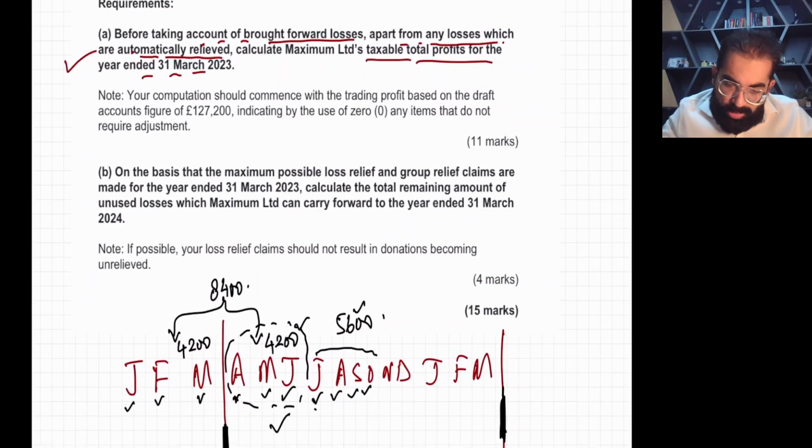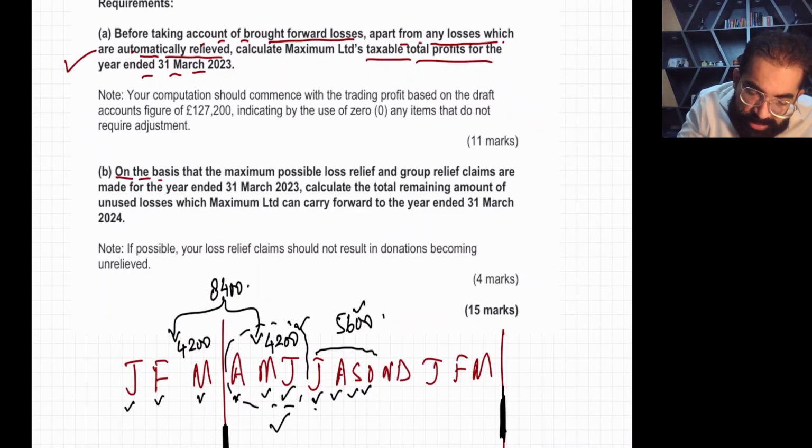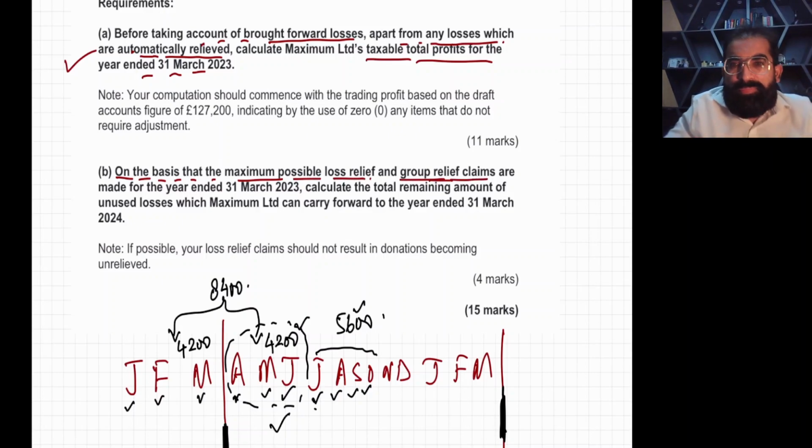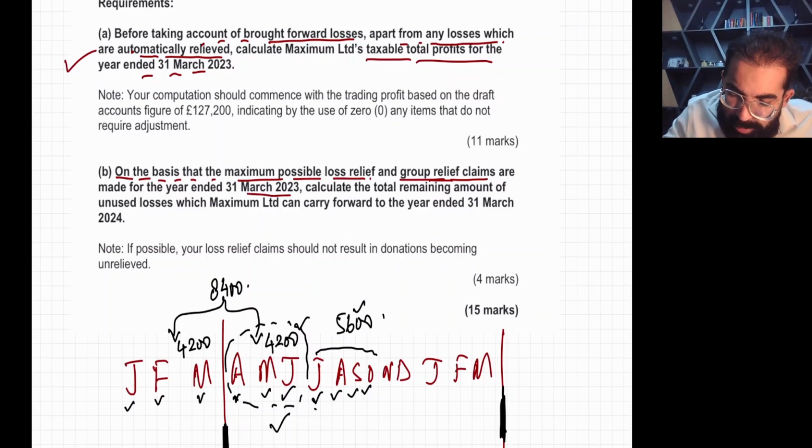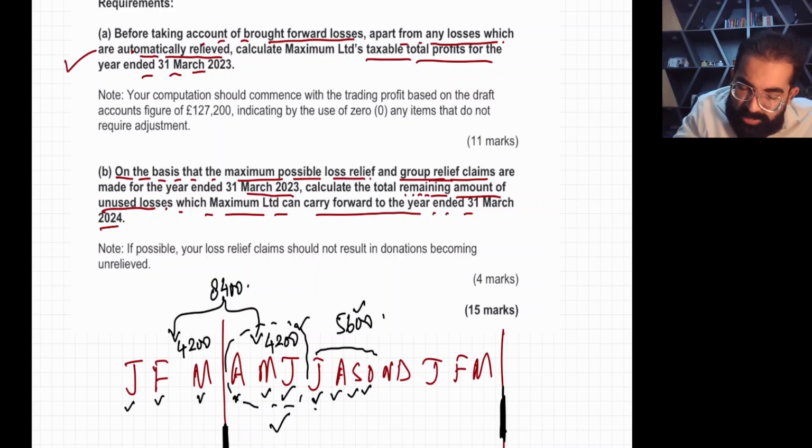Listen, on the basis of the maximum possible loss relief and group relief claims, single company losses as well as group relief losses are made for the year ended 31st March 2023. Calculate the total remaining amount of the unused losses which the company can carry forward to the year ended 31st March 2024.